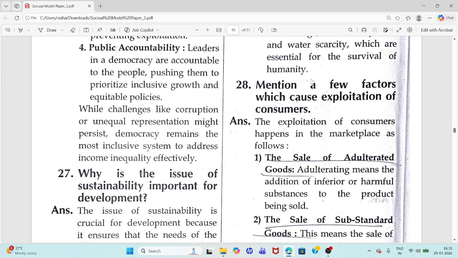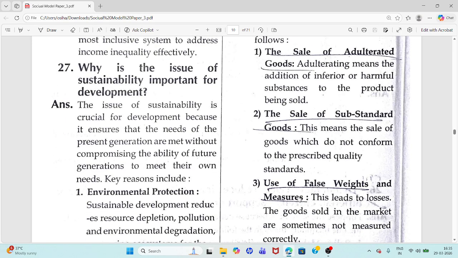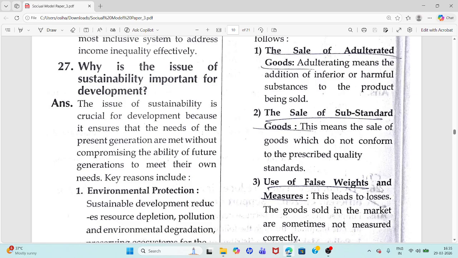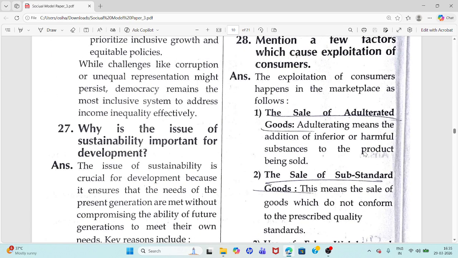Question 28. Mention a few factors which cause exploitation of consumers. The exploitation of consumers happens in the marketplace as follows: the sale of adulterated goods, the sale of substandard goods, use of false weights and measures, lack of awareness.